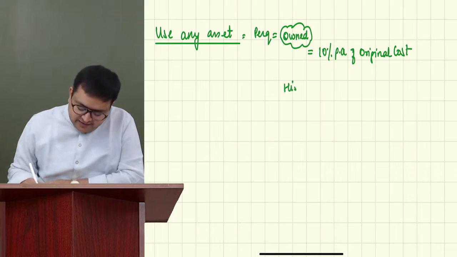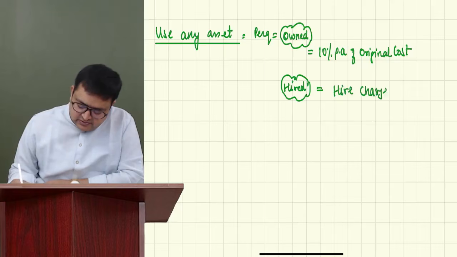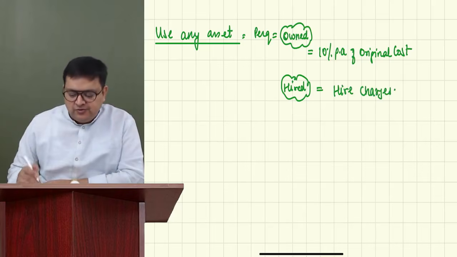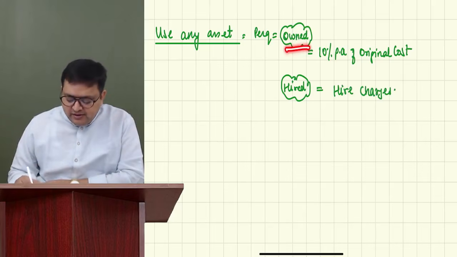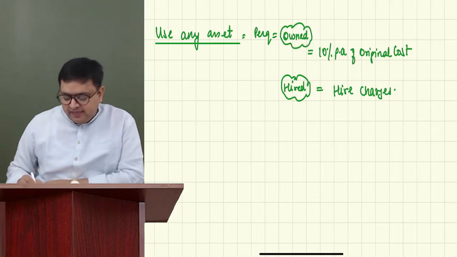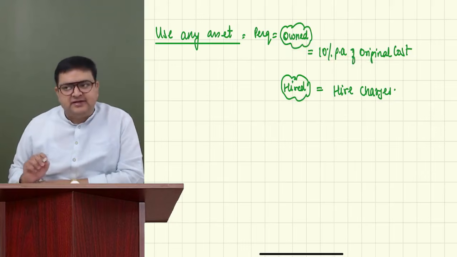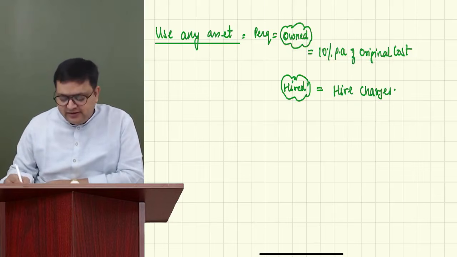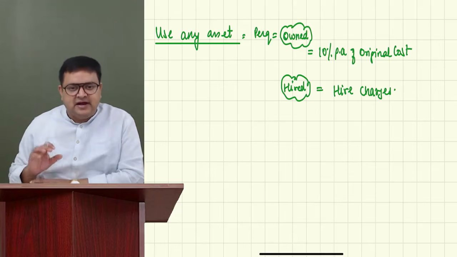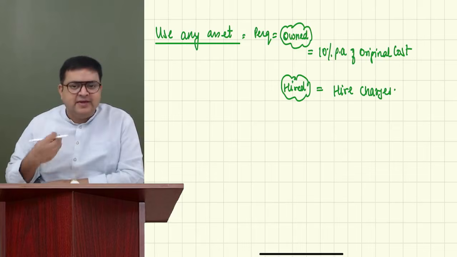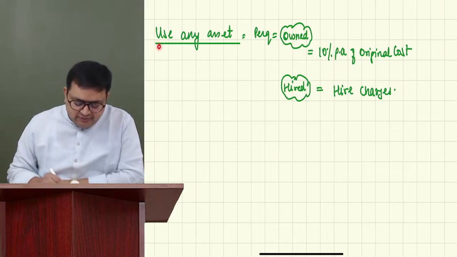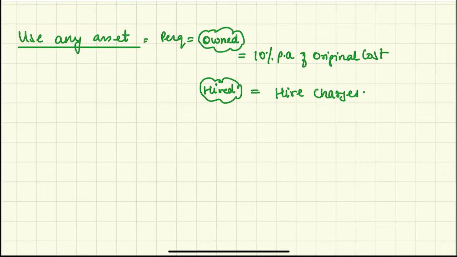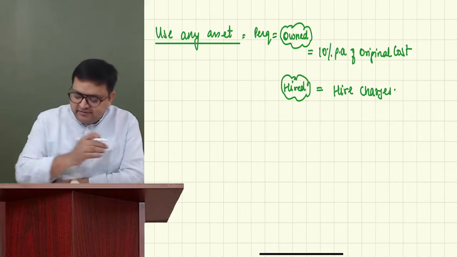And if it is hired by the employer, then it is the actual hire charges. I'm not saying whichever is more. No, it depends. If it is owned by the employer, 10% per annum of the original cost. If it is hired by the employer, actual hire charges. That's it. It's a perquisite. And obviously, if any amount is recovered from the employee, then you will subtract it, because that is actually reducing my income. So it's a thumb rule. Whenever you are using any asset of the employer, please make it taxable.